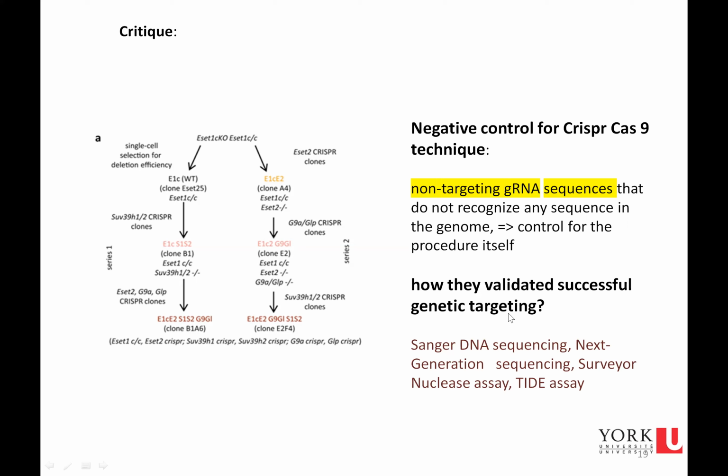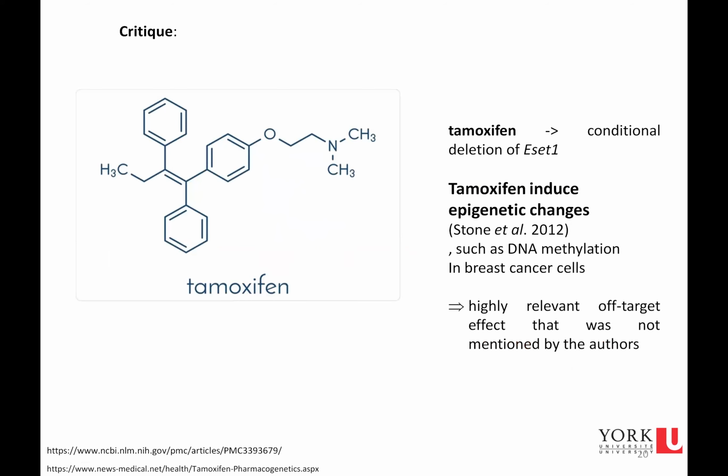They said that they used Western blot to confirm absence of protein after CRISPR, but they could have used other techniques to validate the successful genetic targeting. Another thing is that they used tamoxifen to conditionally delete ESET1, but we know that tamoxifen induces epigenetic changes, such as DNA methylation in breast cancer cells. So this is a highly relevant off-target effect that was not mentioned by the authors.